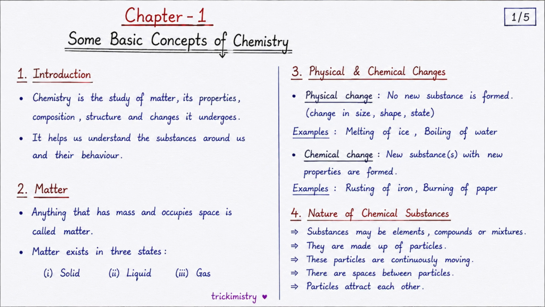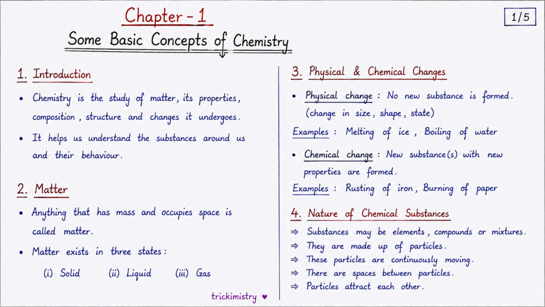Now let's understand matter. Anything that has mass and occupies space is called matter. For example, water, air, books, wood, and even our body are all made of matter. Matter exists in three physical states. Solid has a fixed shape and fixed volume. Liquid has a fixed volume but takes the shape of its container. Gas has neither a fixed shape nor a fixed volume. These are the three basic states of matter.